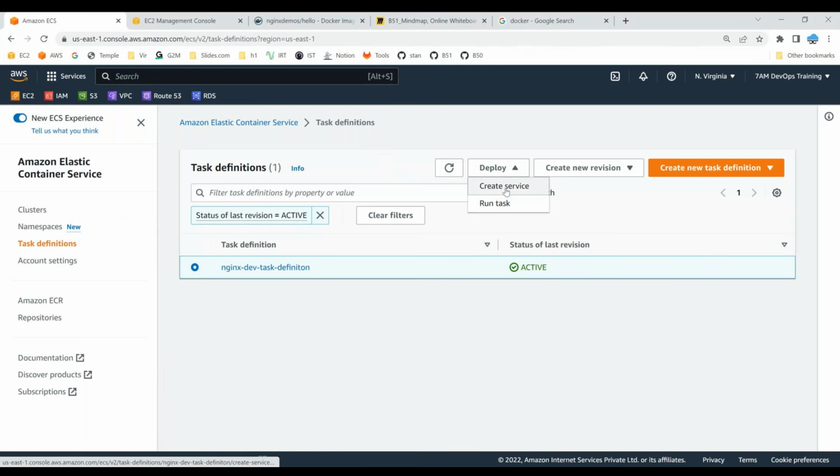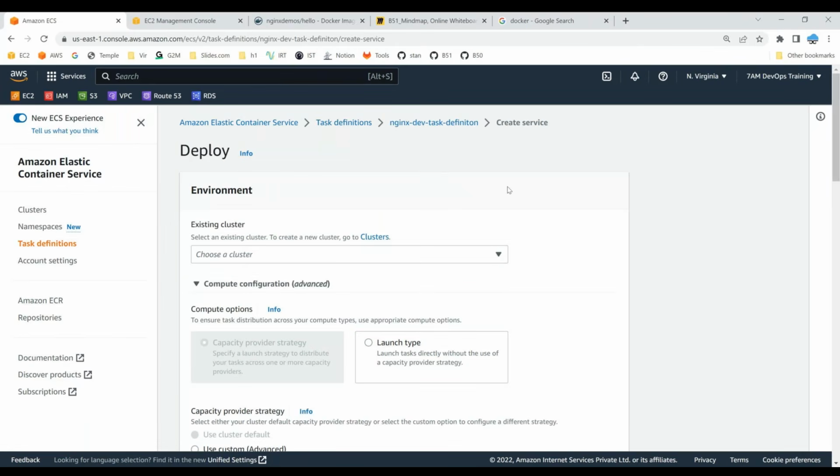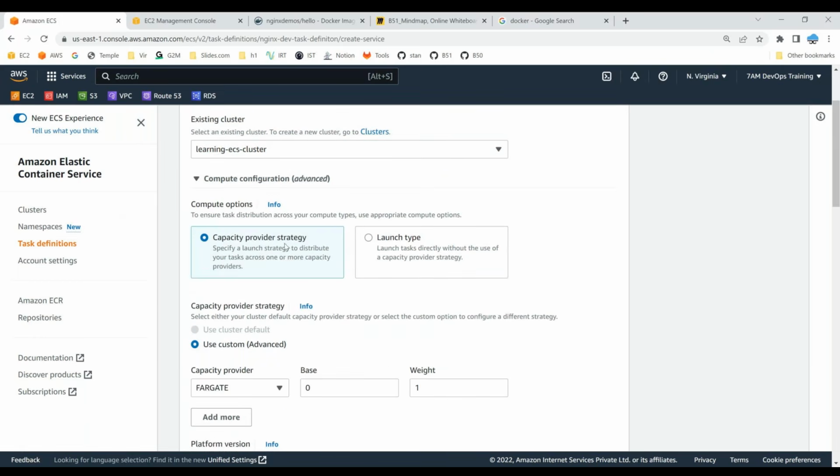If you run it as a service, it will be running round the clock like a website which needs to be hosted on top of it. You can have a number of ECS clusters on top of the same account. In my case, I would have only one ECS cluster, which I wish to run on top of learning ECS cluster. Now you can launch it with compute options: either a capacity provider option or launch type option.